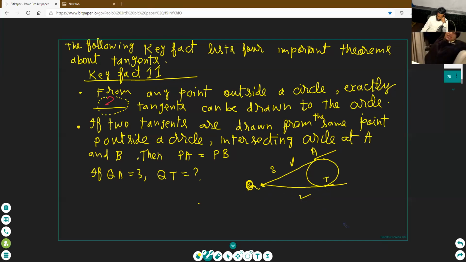Yes, 3. Yes, yes, good. Write 3 here. QT is equal to 3.